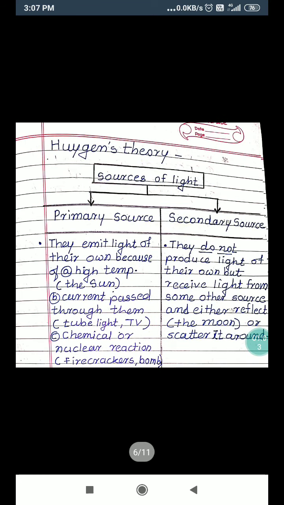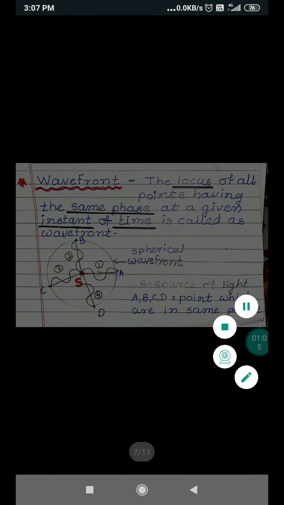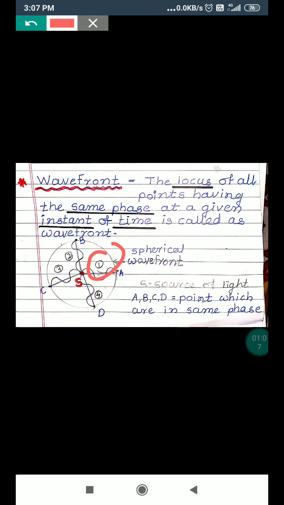That first wave emits one crest, one trough, and one crest. Similarly, observe the second wave in the same timing, simultaneously. That source of light emits that second wave, which also consists of one crest, one trough, and one crest.